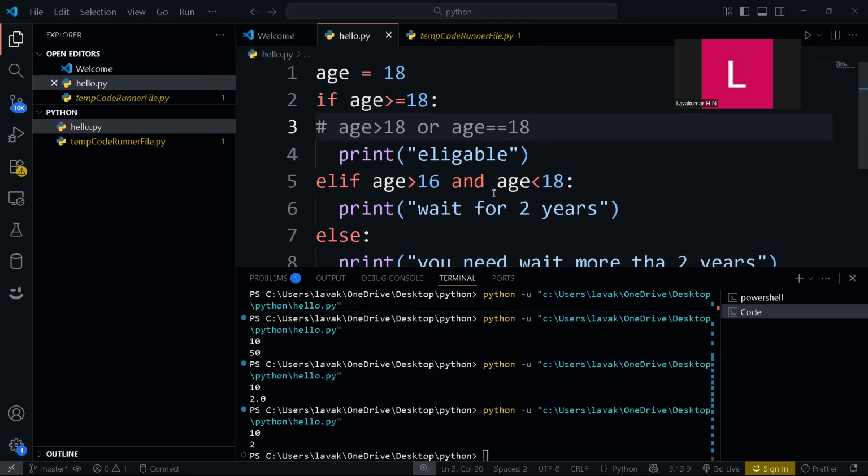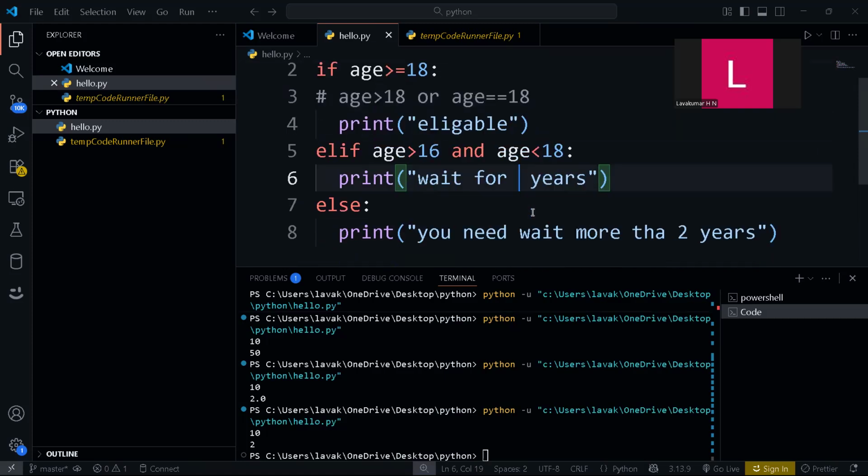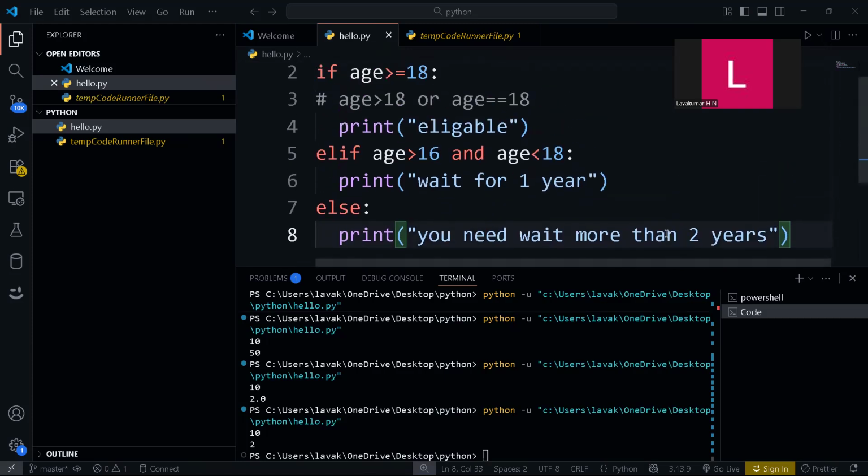Or else wait for 1 year. So that is 17. So you will be 17, so wait for 1 year. Now else print you need to wait more than 2 years. So this is the program I wrote.